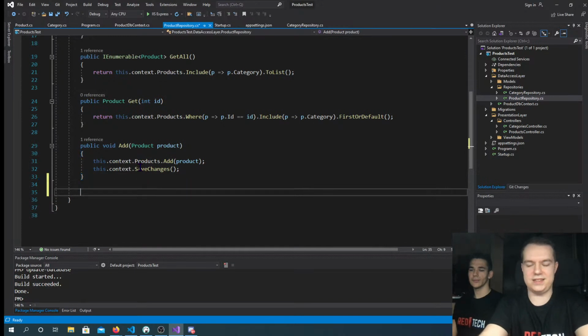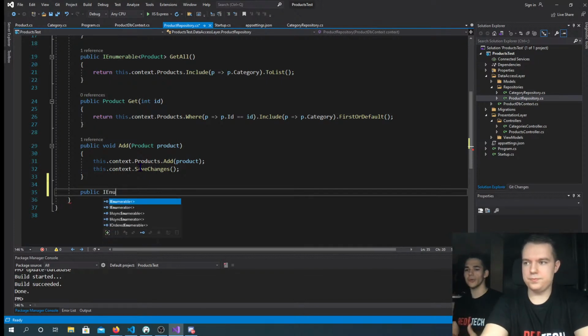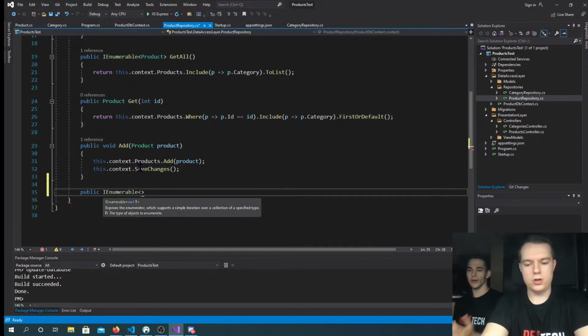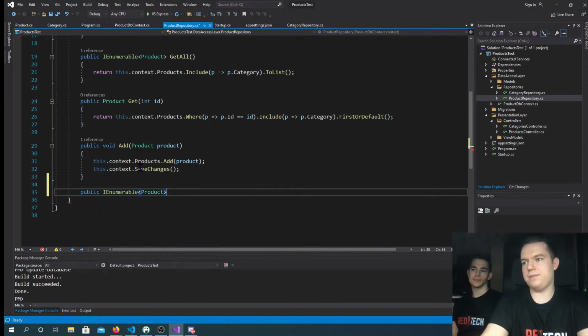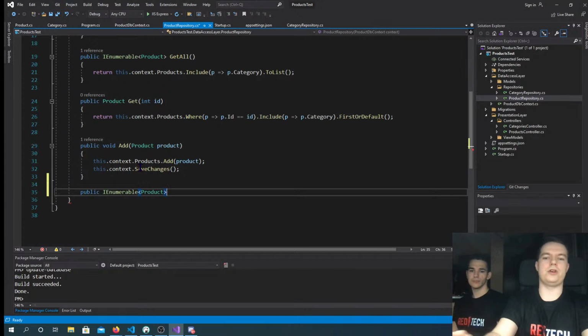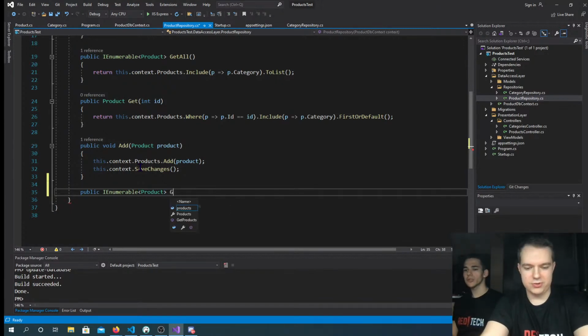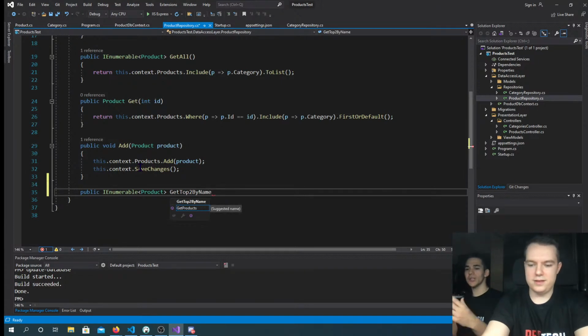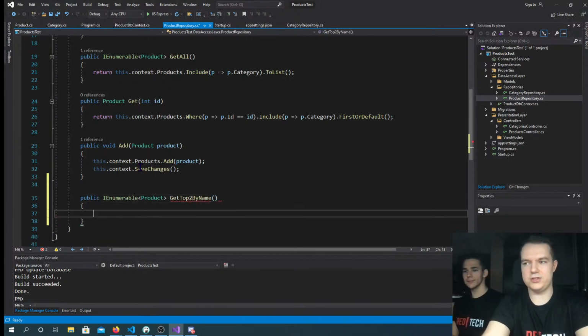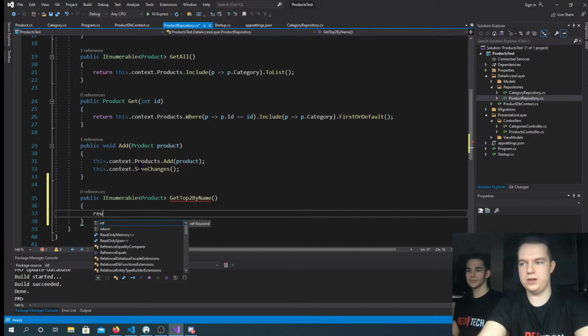For example, let's say that now I want to add a new feature that isn't in this one, just to show you a proof of concept. We're going to add a method that gets the top 2 products ordered by name. A super easy one, just to show you how it's all done, just to get you through all the steps. Then we would return